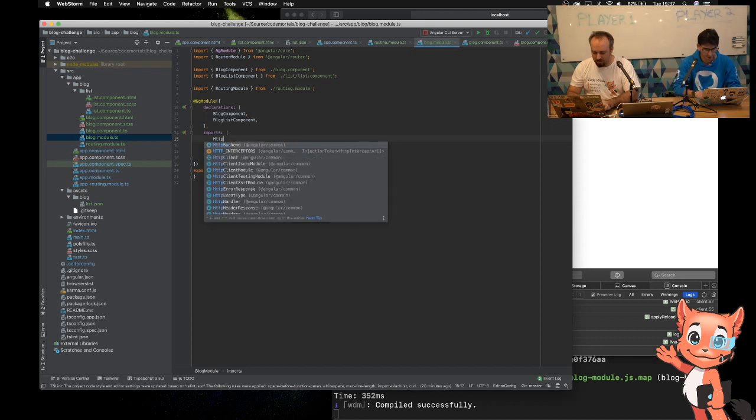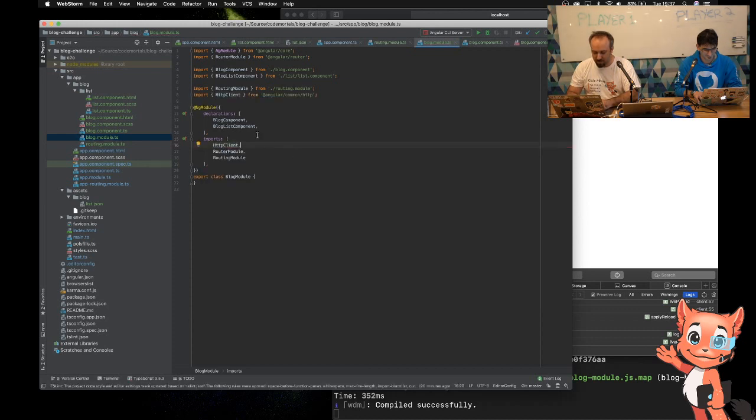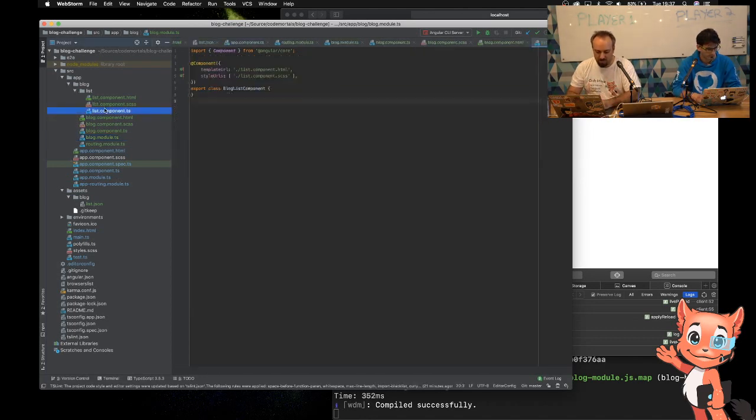So for anyone that is from the React world, you've probably seen things like Axios for making HTTP calls. Oh, I was going to put module on the end. Okay, so we get the module, and then once we've imported the module, it's now available, so when Angular does its tree shaking, it will keep that one in there. And I'm going to need to pull that down now.